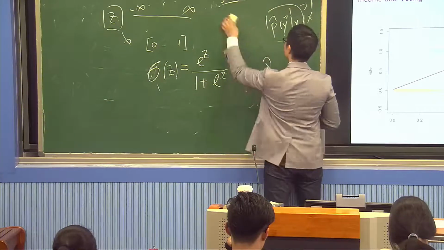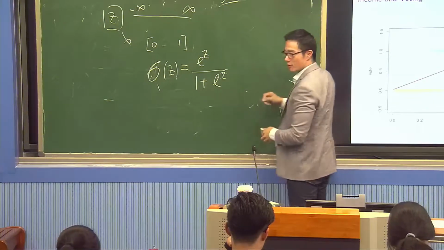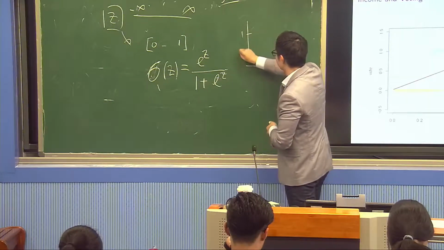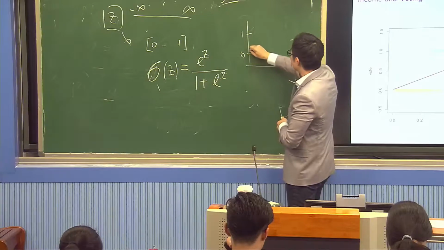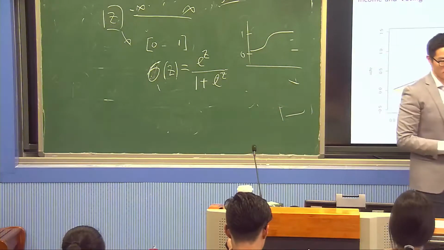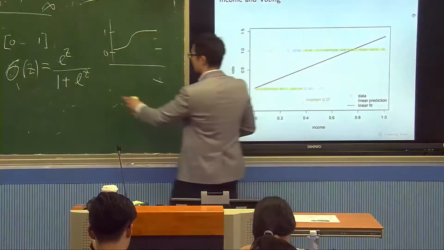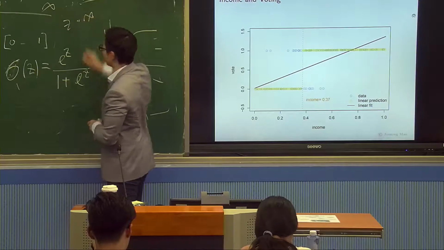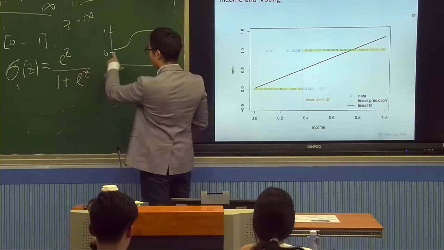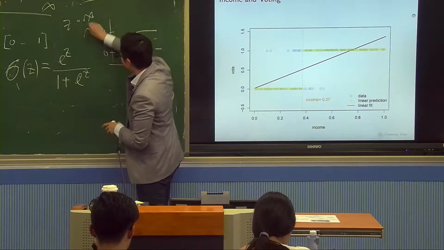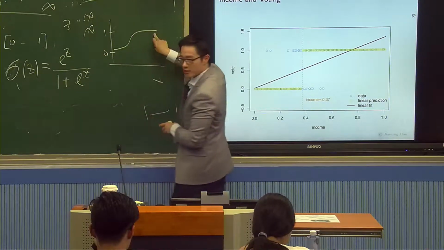Actually, what does it look like? It looks like this: this is 1, this is 0. Look at the S shape, right? So when z is really, really small, when z is negative infinity, this is basically 0. When z is positive infinity, it's basically 1.